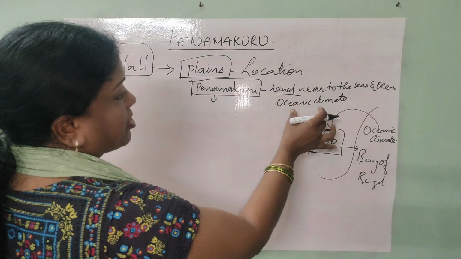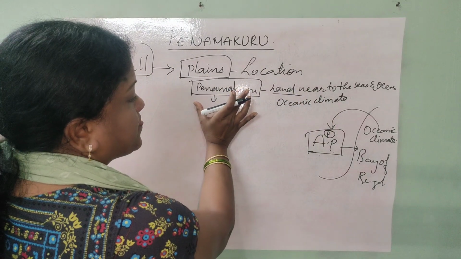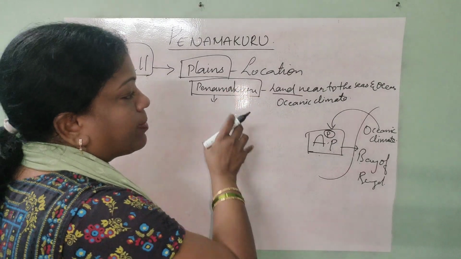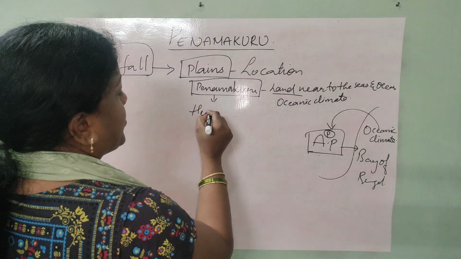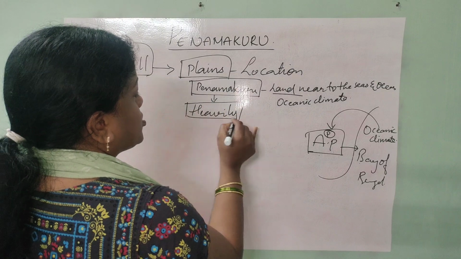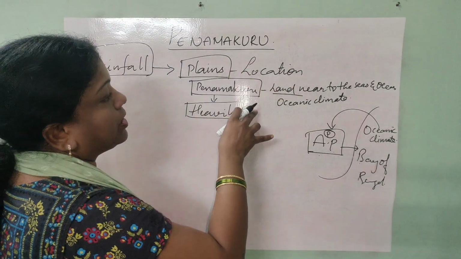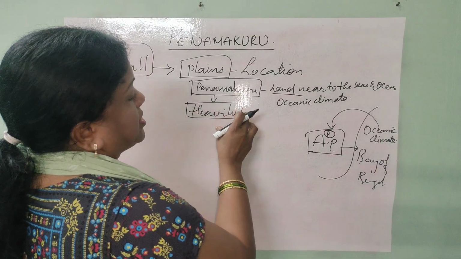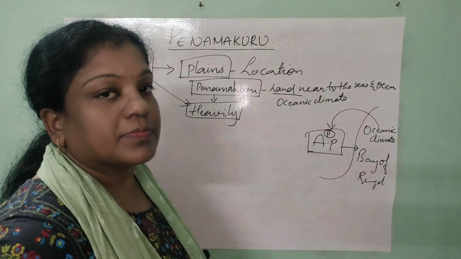Because of the impact of oceanic climate on coastal bodies like AP state, in which our Penamakuru village is located, rains are distributed heavily. So when you are confirming that impact of oceanic climate on the sea coastal body, we have to consider the distribution of rainfall is heavy.